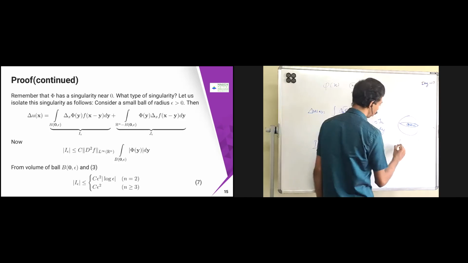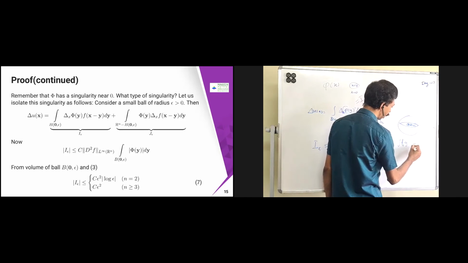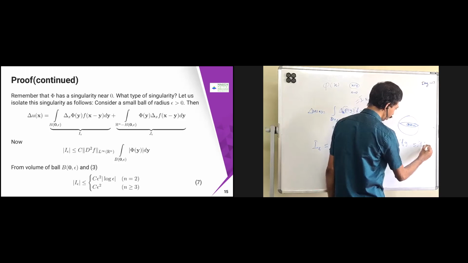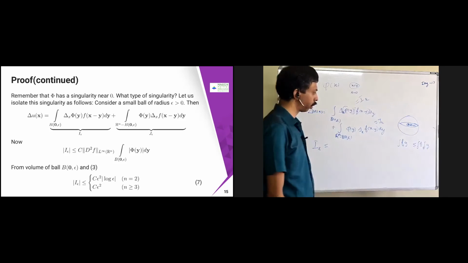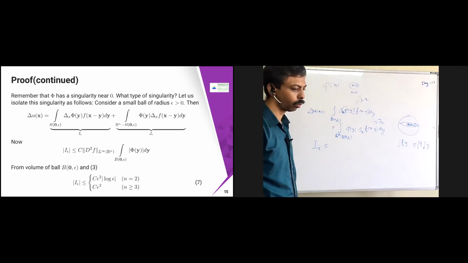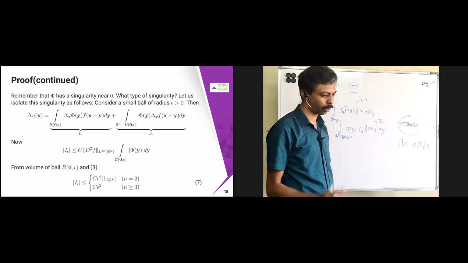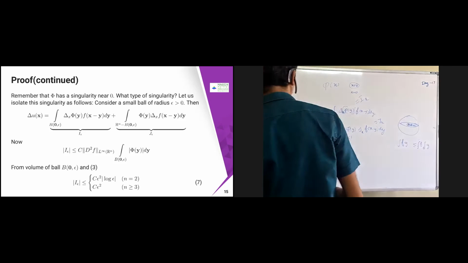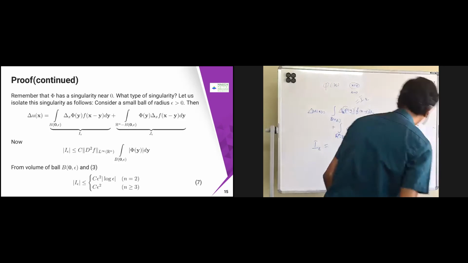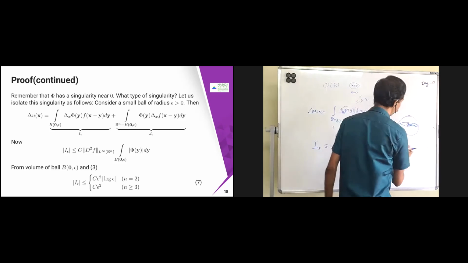So the integral of f g is less than or equal to the integral of f into the integral of g. Is it true? And under what condition? Is it true for Lebesgue measurable functions? Have you seen this one? Even if you haven't seen it, no problem.